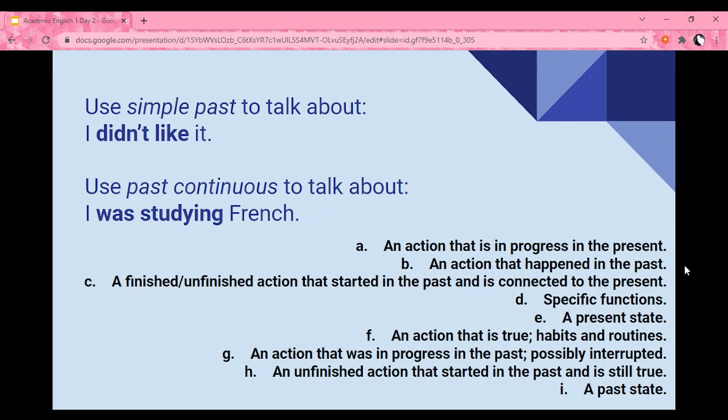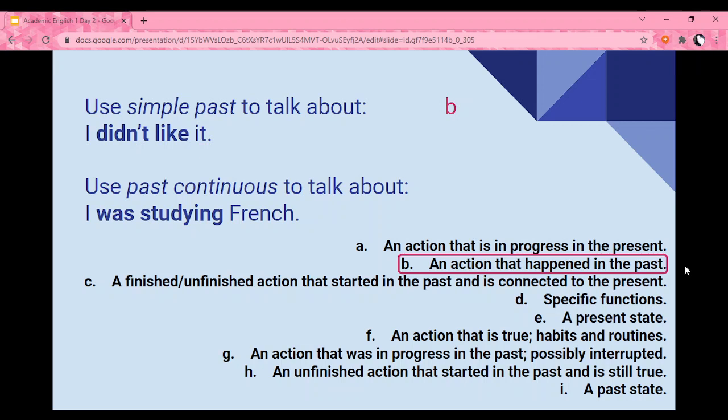Okay, let's go ahead and check. So, we use simple past to talk about an action that happened in the past. This action has to be finished. If you remember, with regular verbs, we generally add ed, maybe just d or ied, to make it past. And if it is an irregular verb, you have to memorize those.